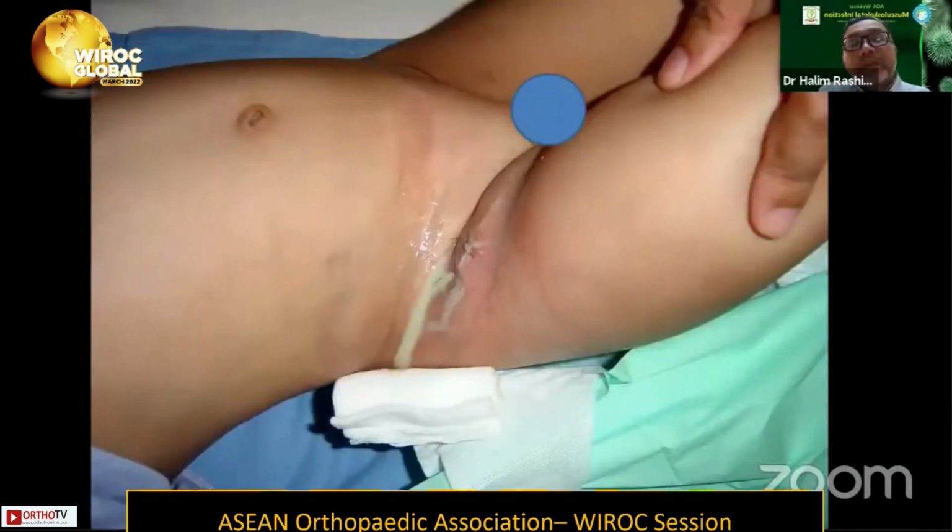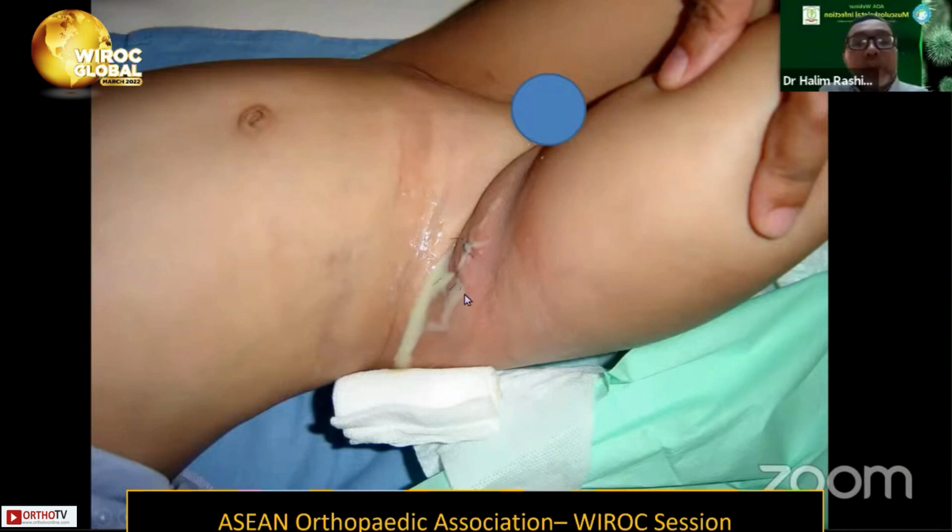Nevertheless, what I've learned from this case is that we started this patient with cloxacillin initially, because we thought the most common organism is still Staphylococcus aureus. That's why we started with cloxacillin. Nevertheless, 2 days after the first drainage, we got pus pouring out again from the hip joint, and we had to go in again and clear the joint again.